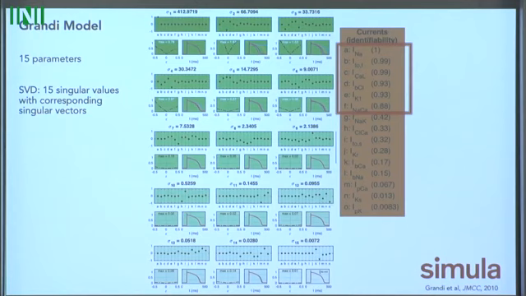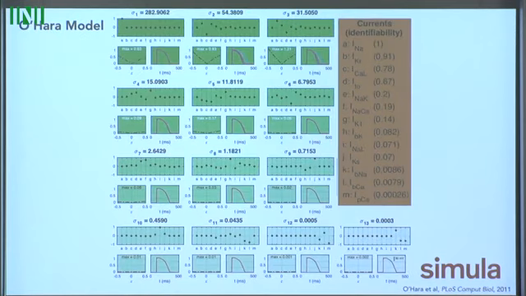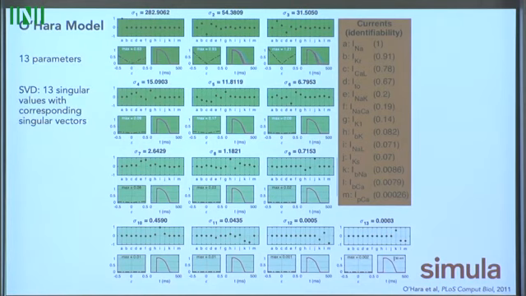So it's this linear analysis, this linear approach to looking at this nonlinear problem, gives us at least some insight that we can use. And again, we see this range of identifiable currents and a group of fairly unidentifiable currents. Last one I'll talk about here is the O'Hara model. Again, 13 parameters, 13 singular values. We see generally the same trend. So this is our tool for quantitating the uncertainty when we make predictions for a perturbation.